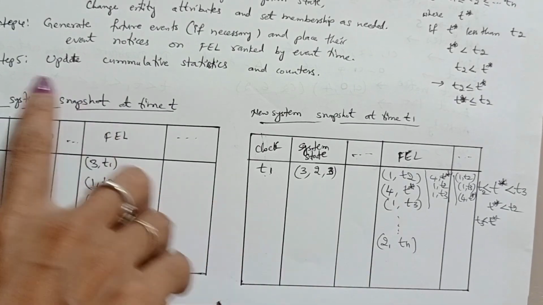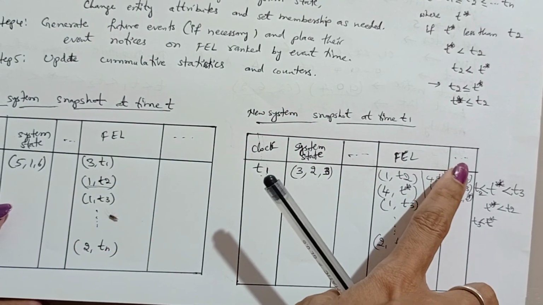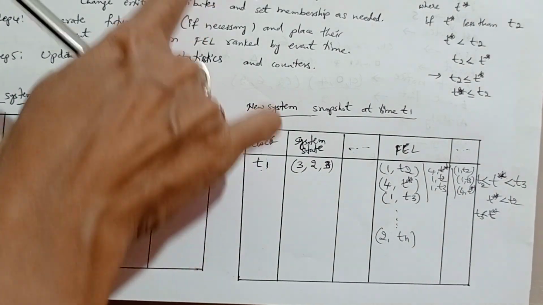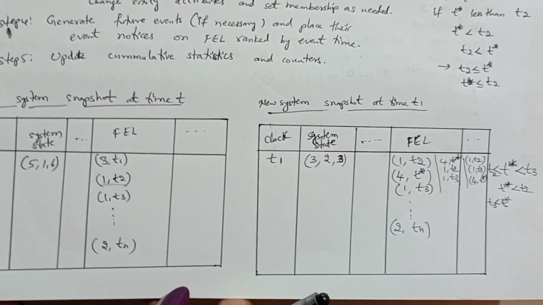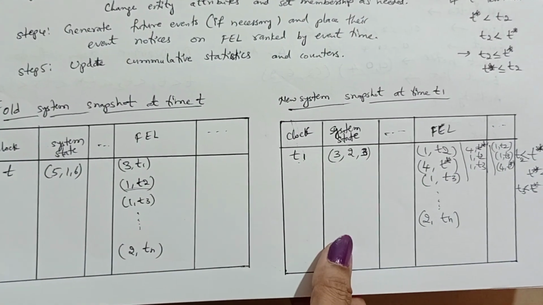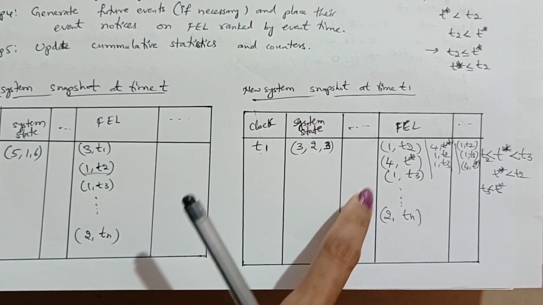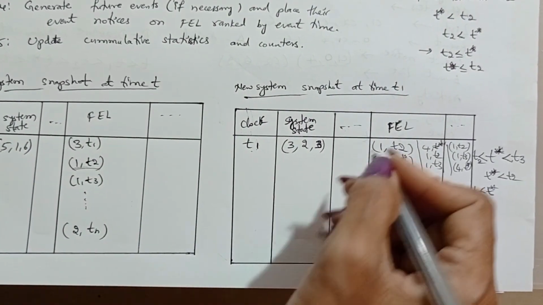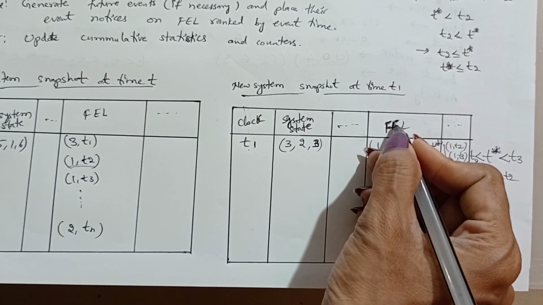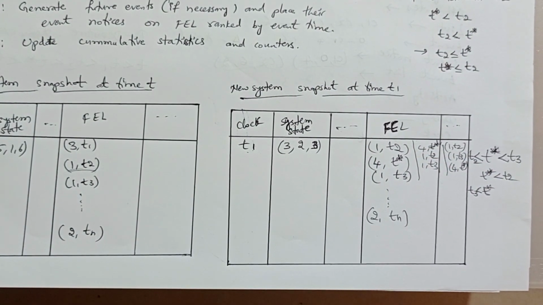The fifth step is to update cumulative statistics and counters. Here we are not updating any statistics. So these are all the 5 steps. Using these 5 steps, we have seen the old snapshot as well as how to place a new event in a new snapshot according to the time ranking in the FEL, the future event list. This is the event scheduling time advance algorithm.